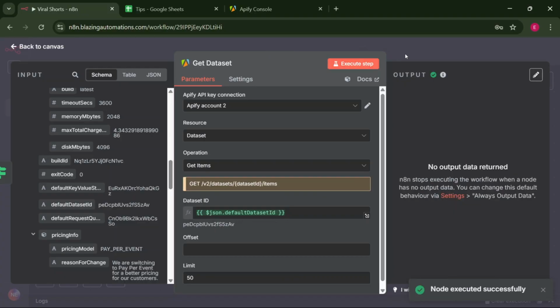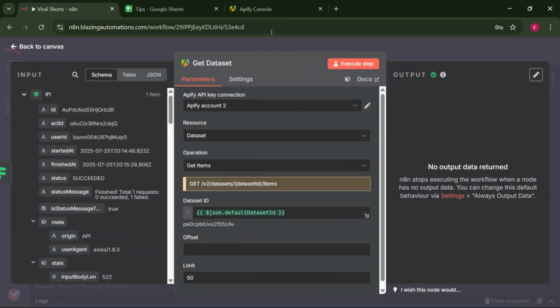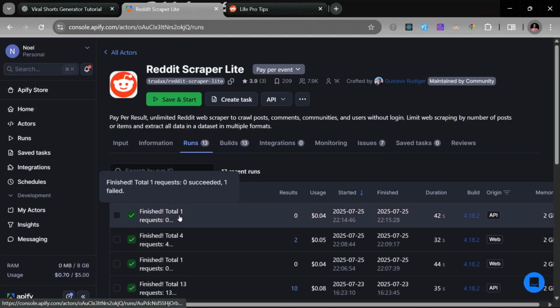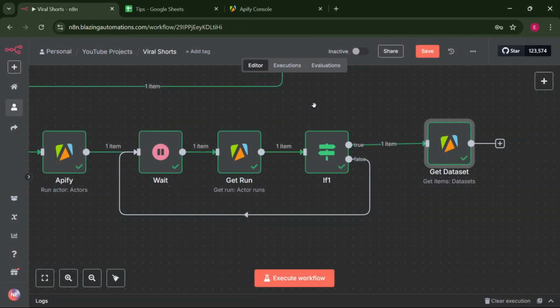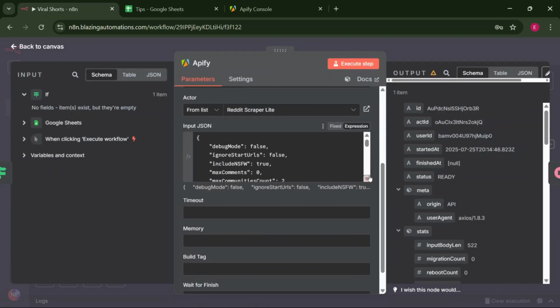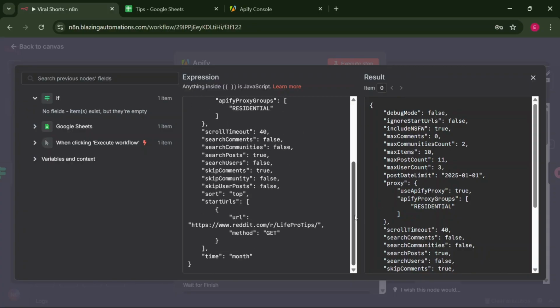And somehow we did not get the data, but it ran. So let's go back to the Apify console and check if it ran successfully. So it finished, and the results are 0. To troubleshoot this, let's head back to Apify and check the JSON input that we sent to see how many posts we said we need.